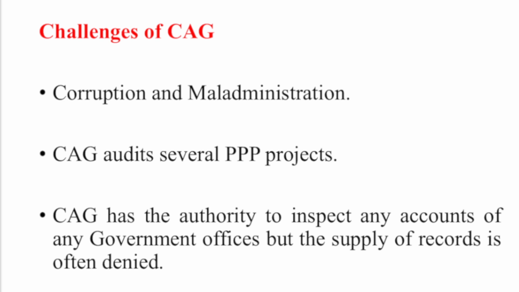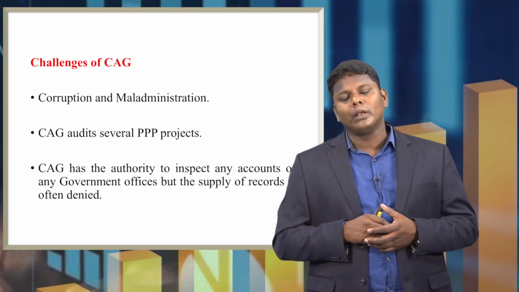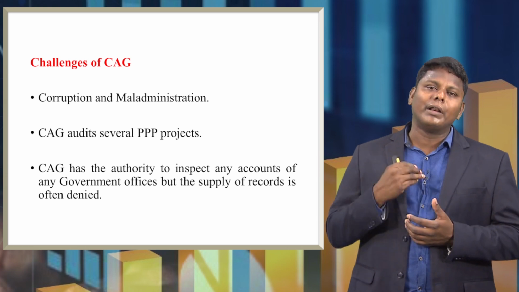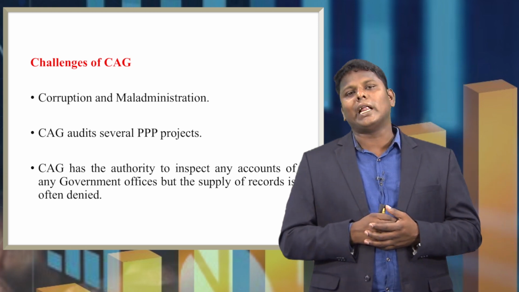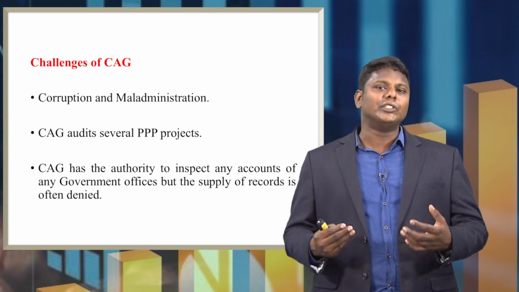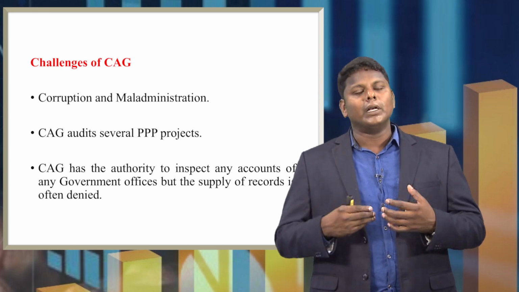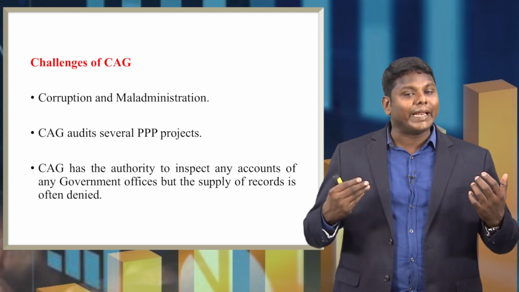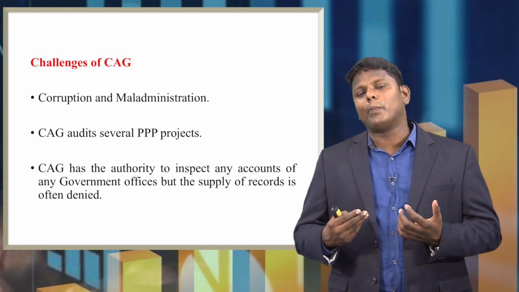CAG has the authority to inspect any accounts of any government offices, but the supply of records is often denied. In the previous slide we discussed the powers of the CAG. The third one was that CAG can ask for any records from any government or government funded office, institution or department, so that they can cross-verify and examine whether they have spent properly or not.